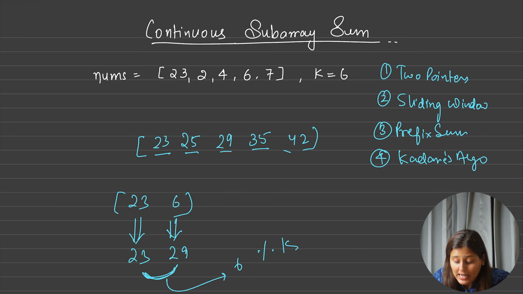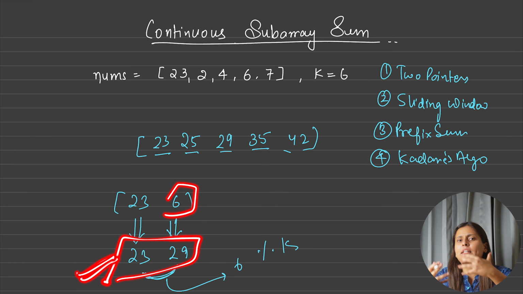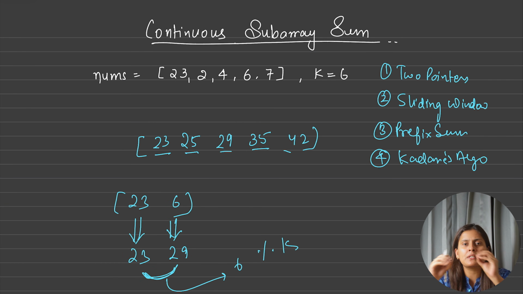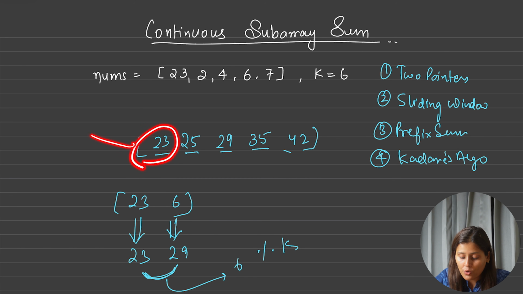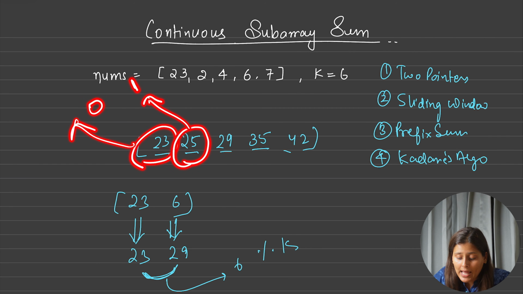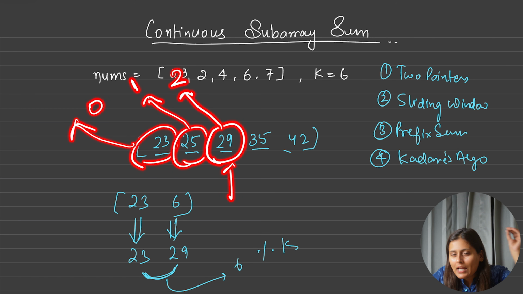So how will I keep track? Even though I have found the difference, how will I keep track that it is at a minimum distance? For that, we need to keep the indexes also. We need to store the indexes. So for 23, I have to store the index as 0. For 25, I have to store index 1. And for 29, what index do I have to store? 2.